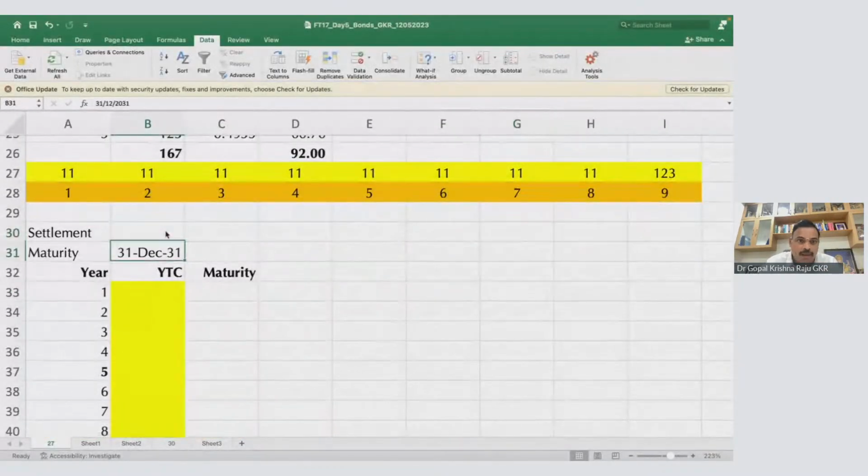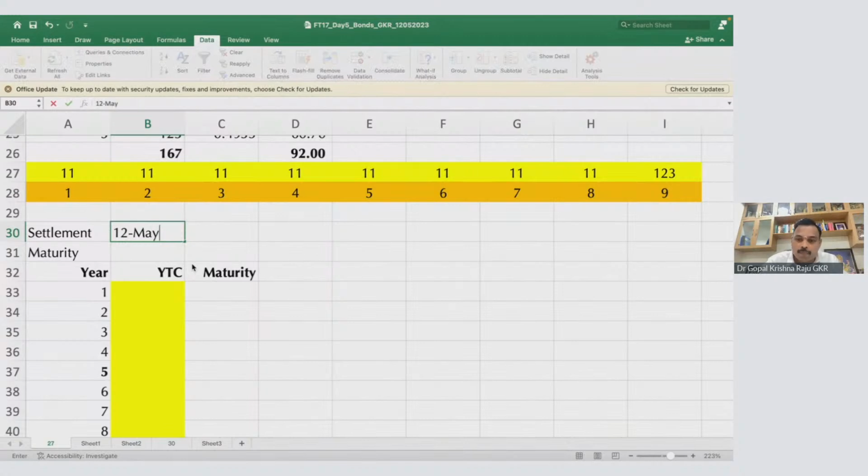Now let us see. Settlement date. Today's date is 12th May 2023. Now what is maturity date? 9 years. 12th May 24, 25, 26, 27, 28, 29, 30, 31, 32. 2030. Okay. So maturity date will be 12th May 2024. 12th May 2025.